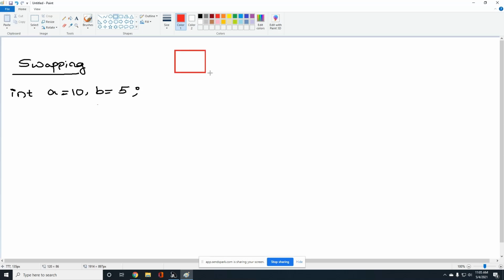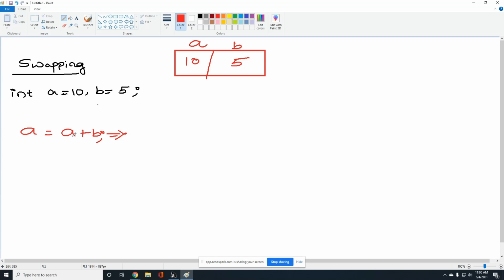Let me create memory for A and B. A is equal to 10 and B is equal to 5. So what is the logic? A is equal to A plus B. Now tell me, A is equal to A plus B. What is the current A value? 10. What is the current B value? 5. So 10 plus 5, 15. A value will be replaced by 15. Before, A value is 10, now A value is 15.